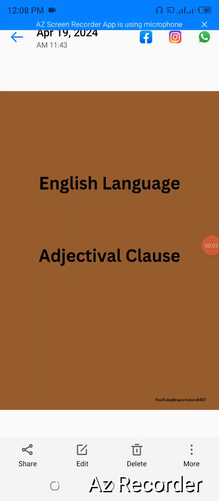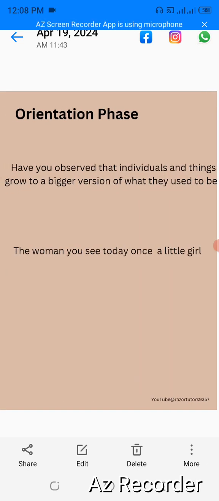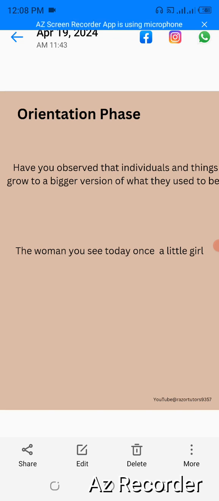Today we are treating adjectival clause. Adjectival clause. From the topic, you must have heard something before. You must have heard adjective before. But have you noticed that individuals or things grow to a bigger version of what they used to be? If you see a woman today, that woman was once a little girl.